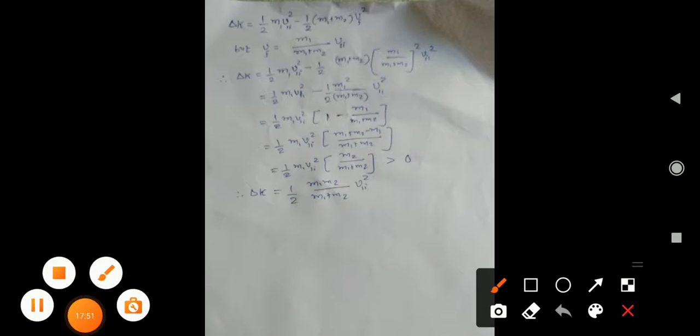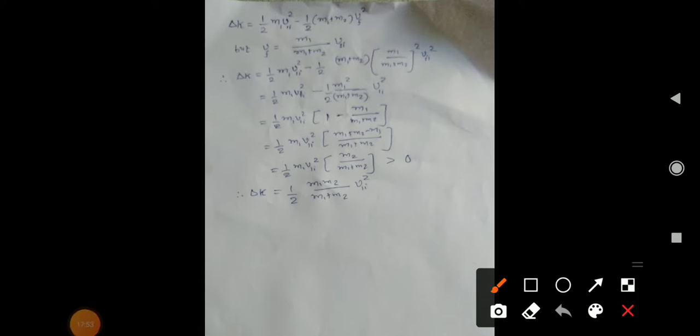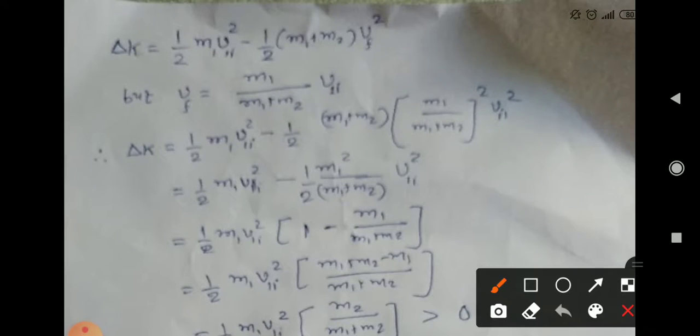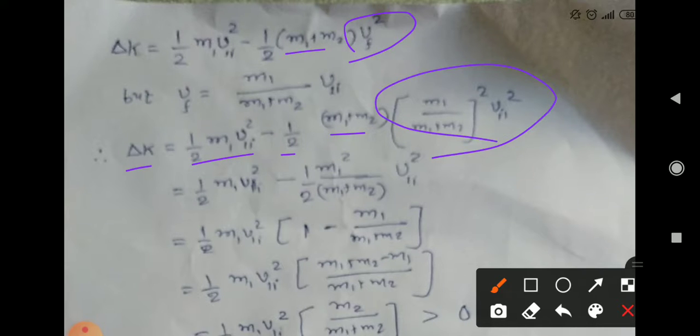Now everything will be clear. Delta K is equal to half m1 v1i square minus half (m1 plus m2) as it is, and instead of vf I have substituted the value.